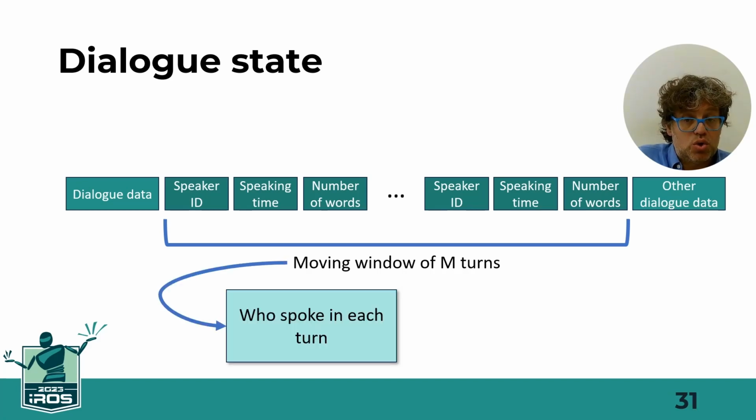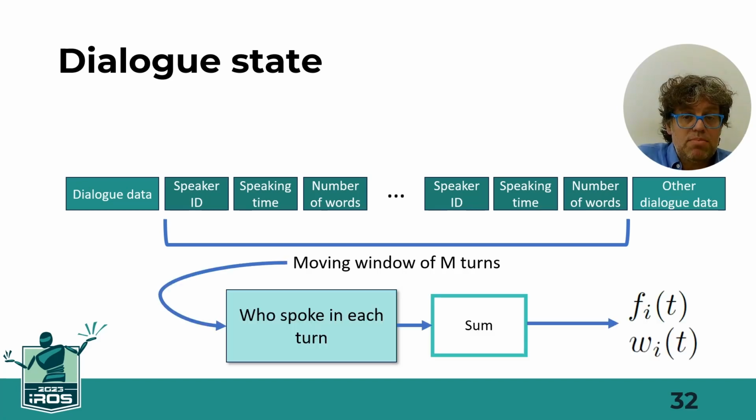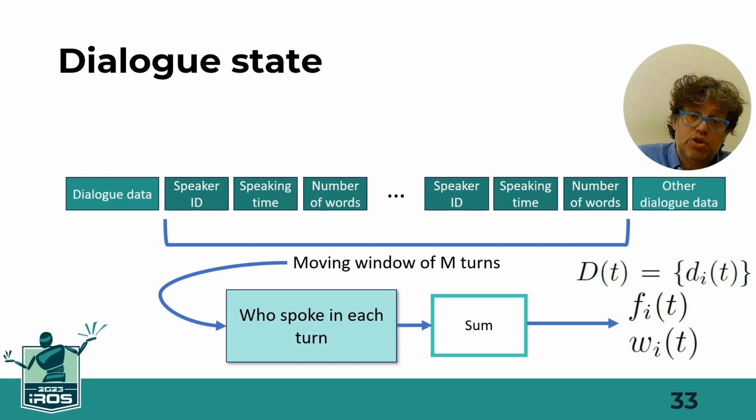The system knows who spoke in each turn, which can be used to compute F and W, the speaking time and number of spoken words within the moving window. And finally, the dominance D of each speaker, a weighted sum of F and W.